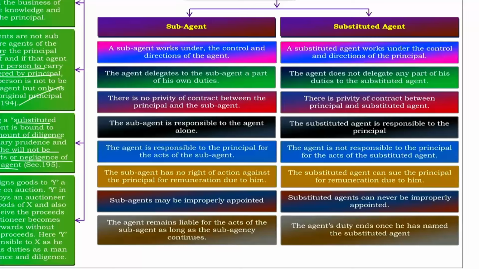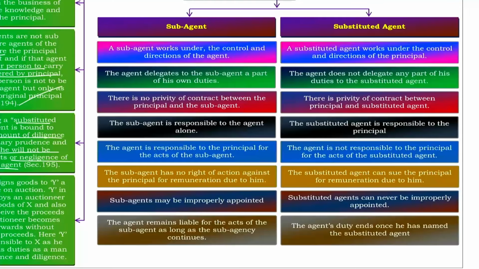Next. The agent is responsible to the principal for the acts of a sub-agent. The agent is not responsible to the principal for the acts of a substituted agent, except in extreme cases such as an irresponsible person being chosen. A sub-agent has no right of action against the principal for remuneration due, but a substituted agent can sue the principal because he is acting for that principal only.